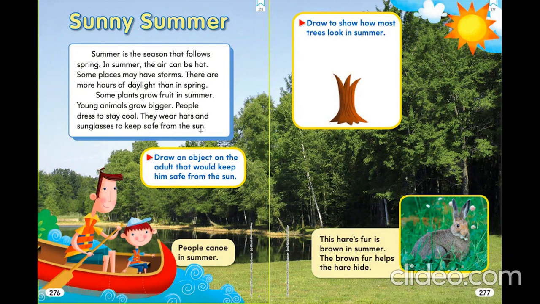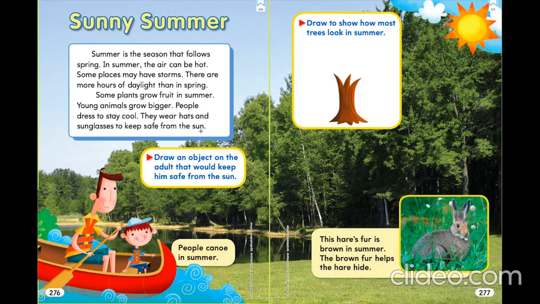So during summer, the air is hot and some places may also have storms. The days in summer are longer and the nights are shorter. And some plants would have fruits in summer and young animals grow bigger.